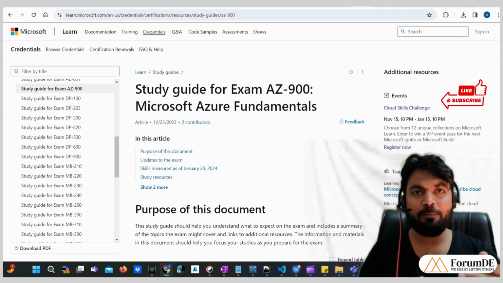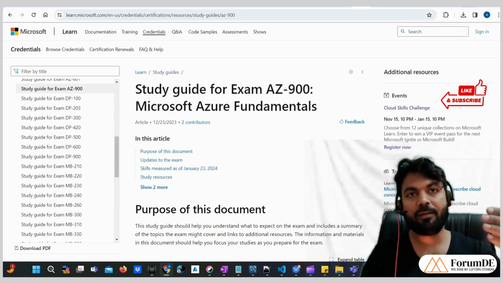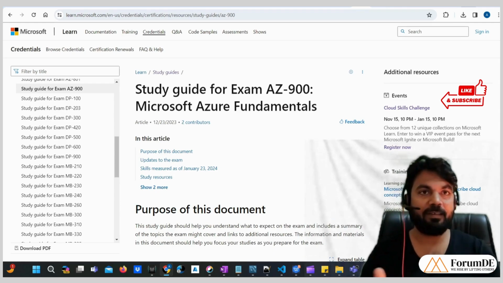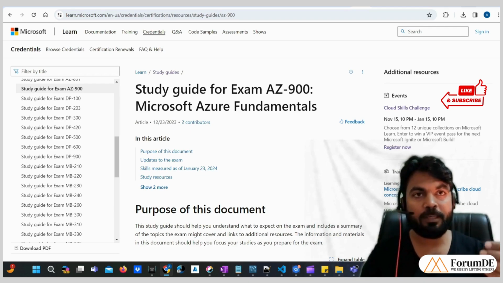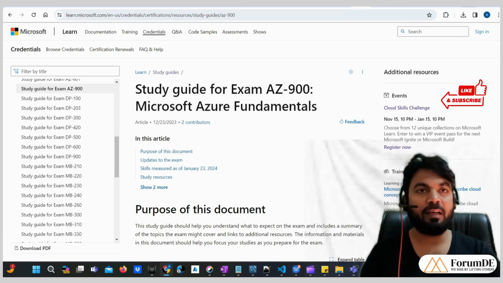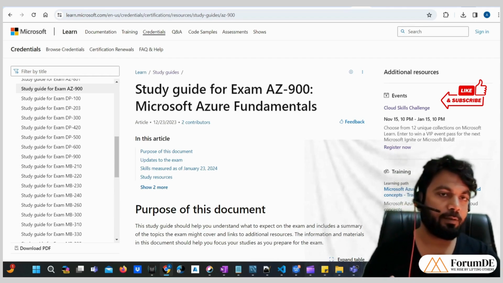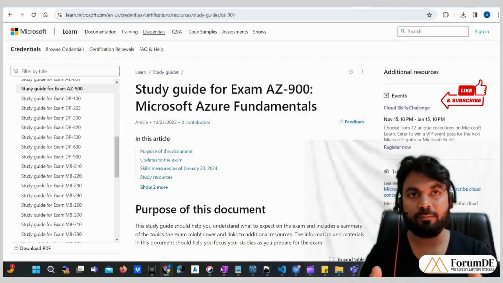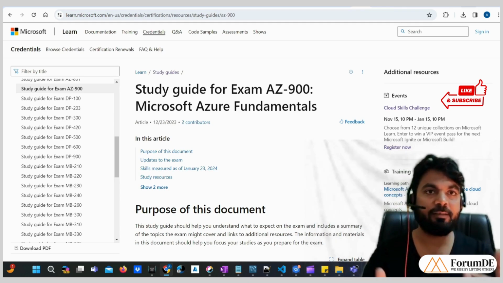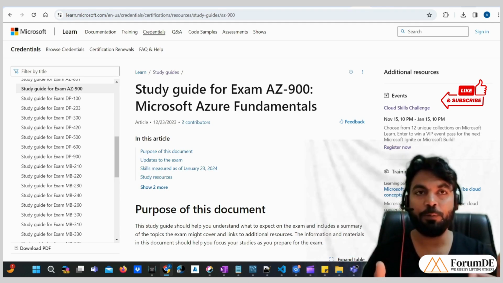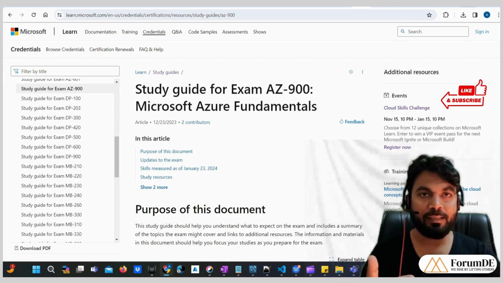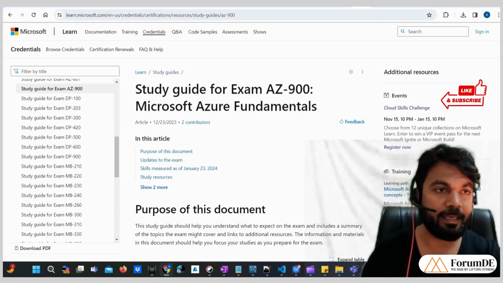The link which I'm going to share contains a very structured format of all the syllabus, what all things will be asked in the certification exam, and from which section how much percentage of questions will be asked. Those certifications are targeted for what kind of candidates, like data professionals or web designers. It means for what kind of professionals which certification is good to go. So we'll be seeing all those things. Okay, so let's go to our screen, and as you can see,